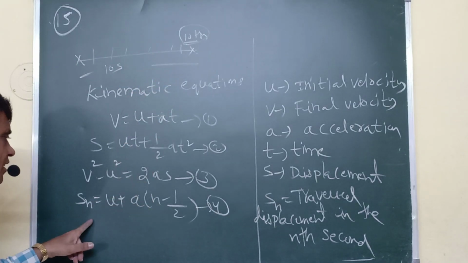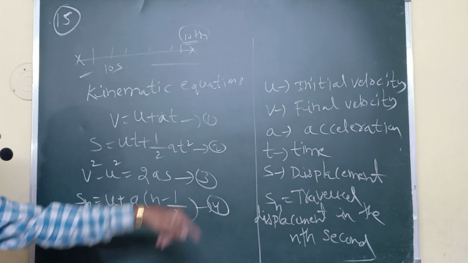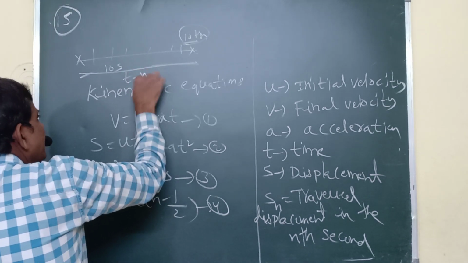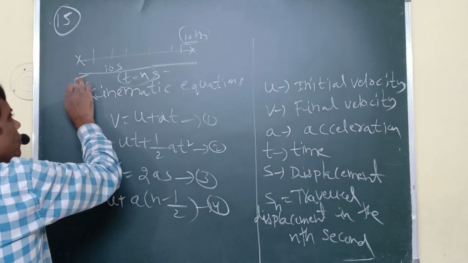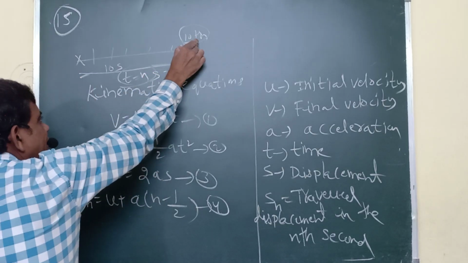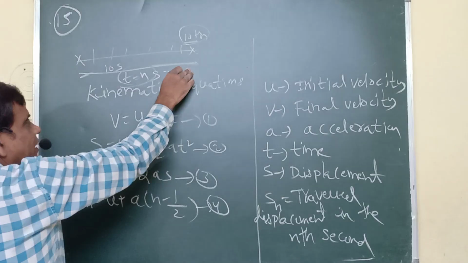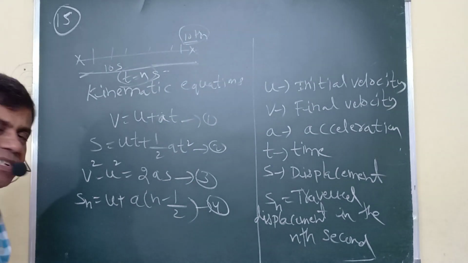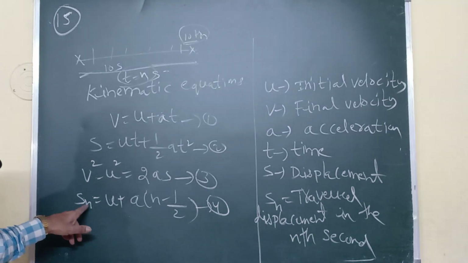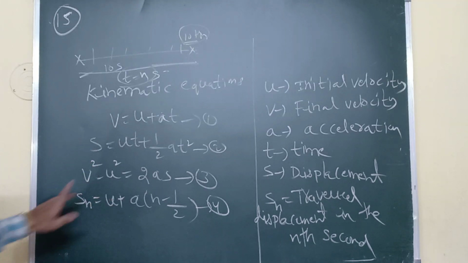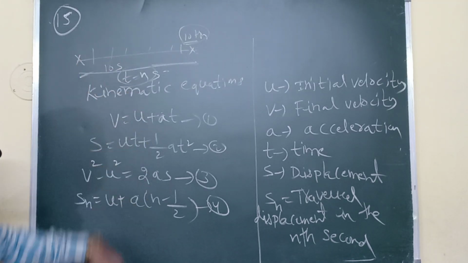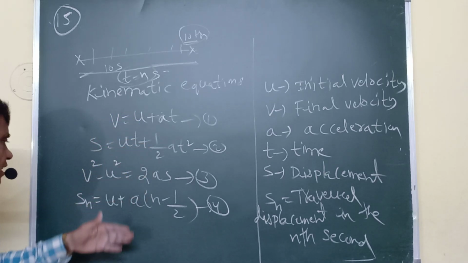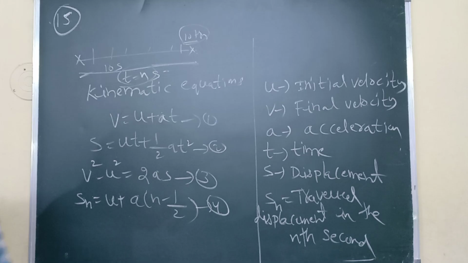So what is the meaning of Sn? Traveled displacement in the nth second. Total time t taken, t means n seconds, totally 10 seconds. This is the 10th second. Totally n seconds, this is the nth second. The last second's traveled displacement is called Sn. Sn means traveled displacement in the ending second. These are all called kinematic equations: first, second, third, fourth kinematic equation.